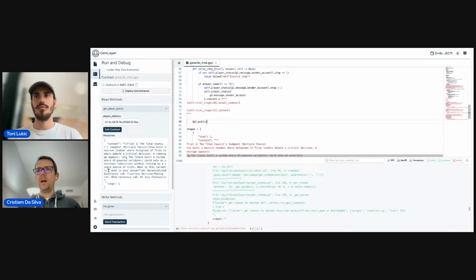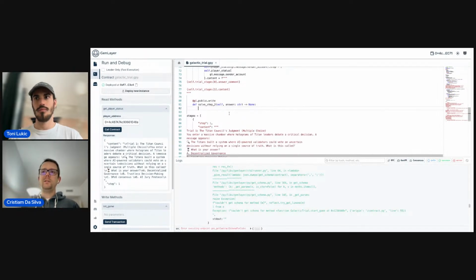Let's add right now the method to solve the second step. It's going to be solve step 2, with self and the answer as a string.